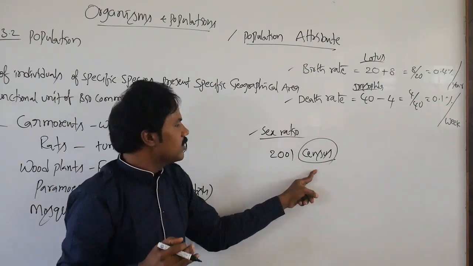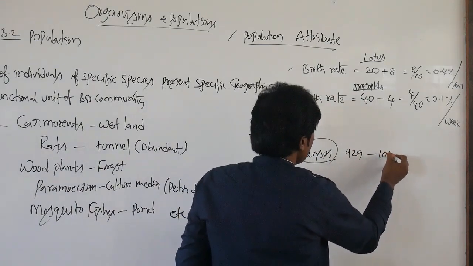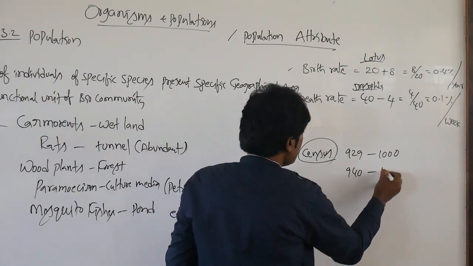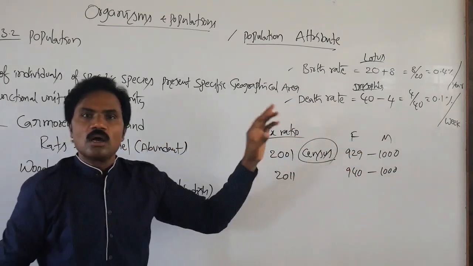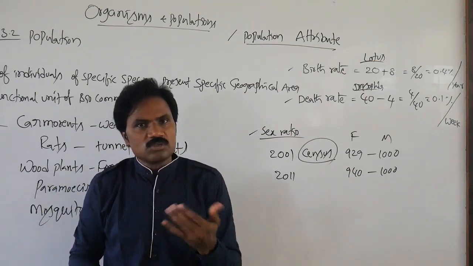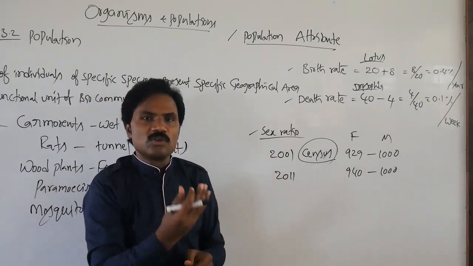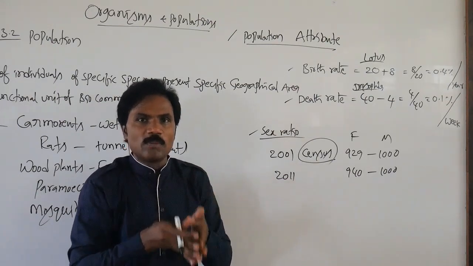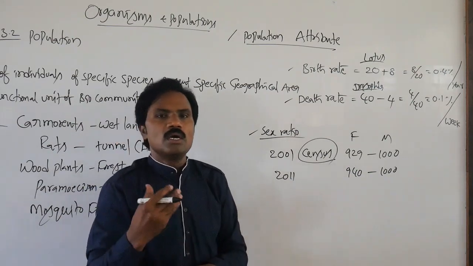In the 2001 census, it is 929 females for every 1,000 males. In 2011, it is 940 for every 1,000 males. Sex ratio can also be represented as 60% female and 40% male, or vice versa, because a particular population has both male and female organisms.